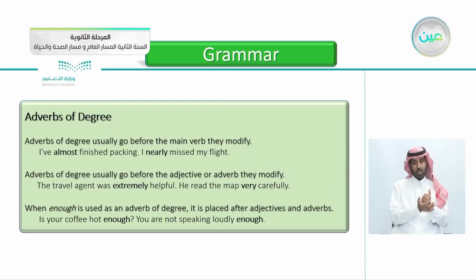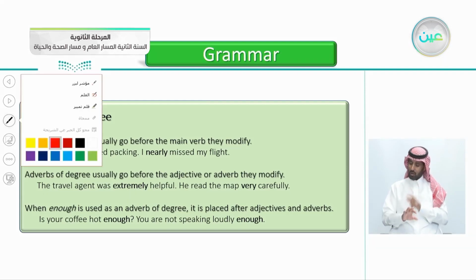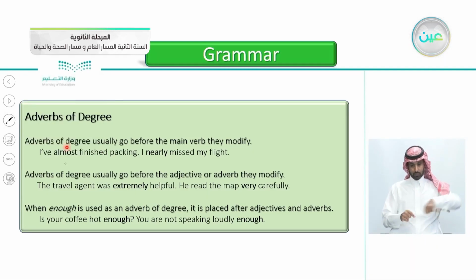For example, here, I've almost finished packing. So you can see here the word almost came before the main verb finished. I nearly missed my flight. So we can see here that it came before the main verb they modified.